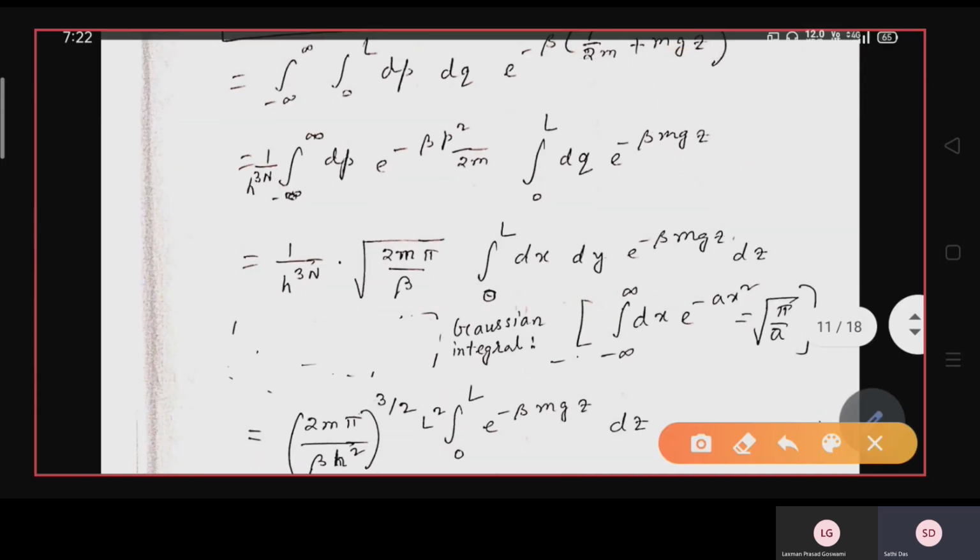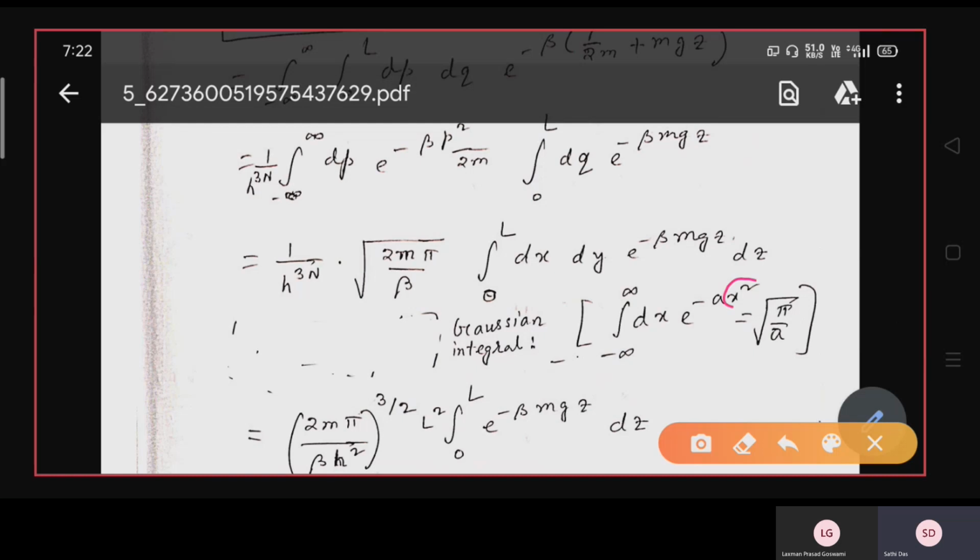Here x square is p square and a is beta by twice m. So root over pi by a will give you root over pi divided by beta by twice m, or you can write it as root over 2m pi by beta.